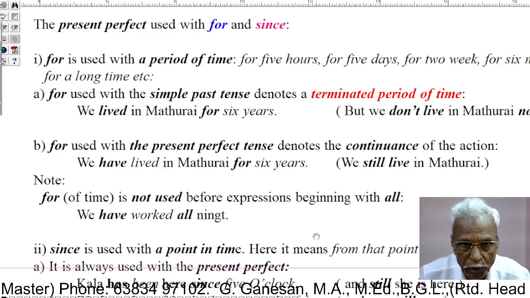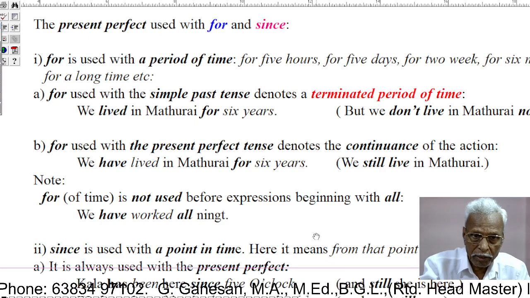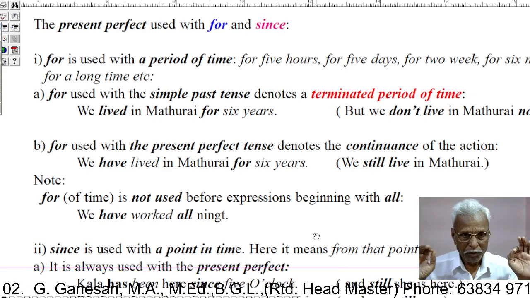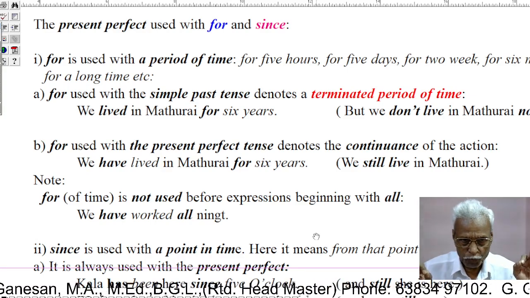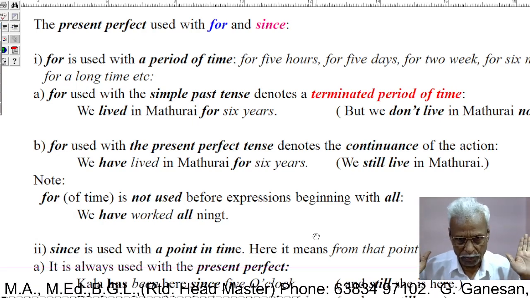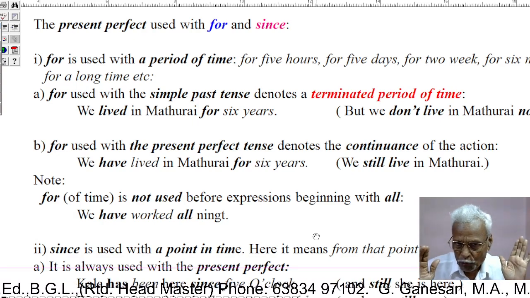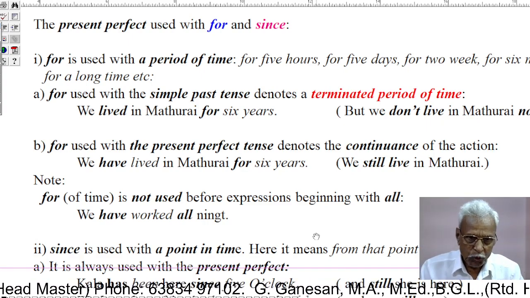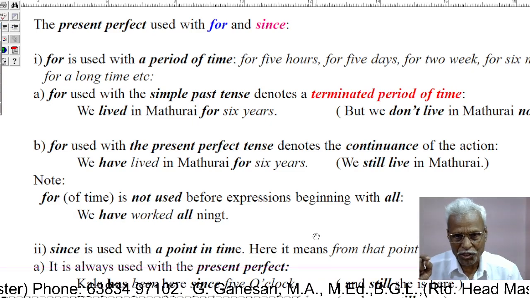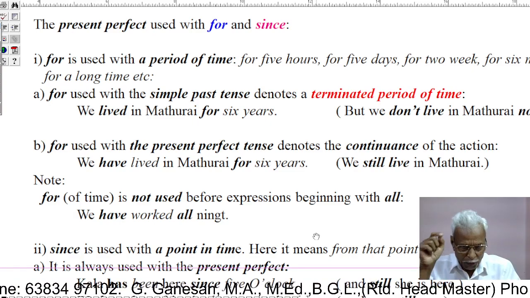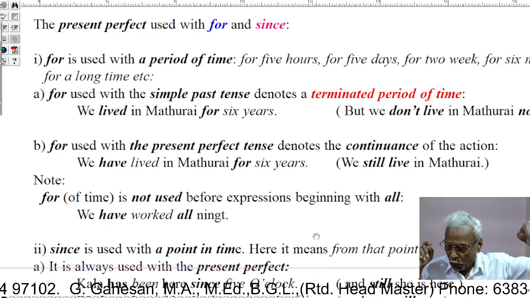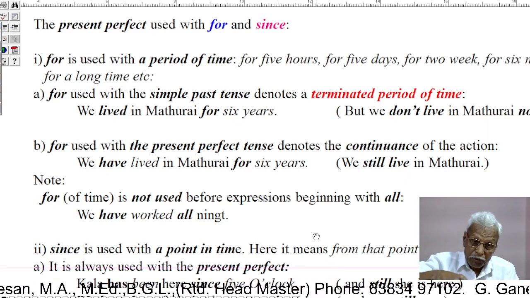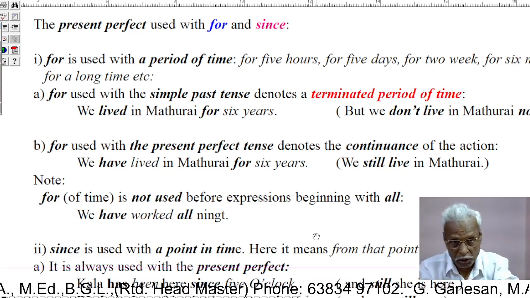We lived in Madurai for 6 years. We lived in Madurai for 6 years means now we are not living in Madurai. Once we lived there, now we are not living in Madurai. For used with the present perfect tense denotes the continuance of the action, as I have already told you. We have lived in Madurai for 6 years means now we are living in Madurai.